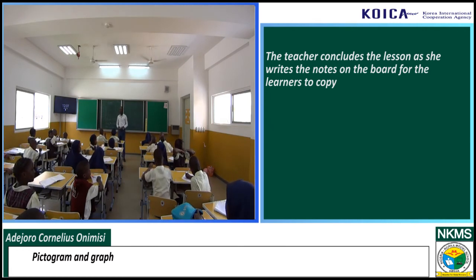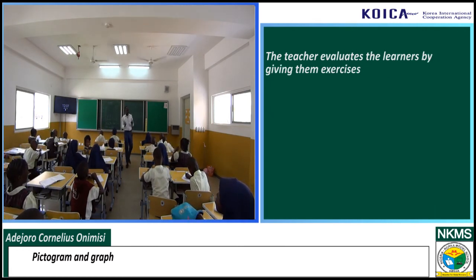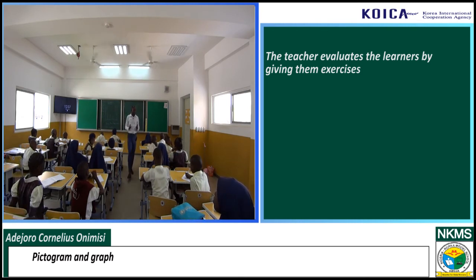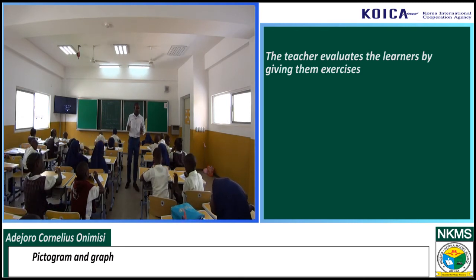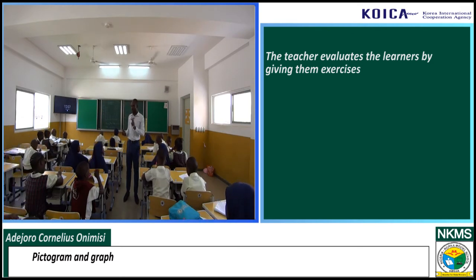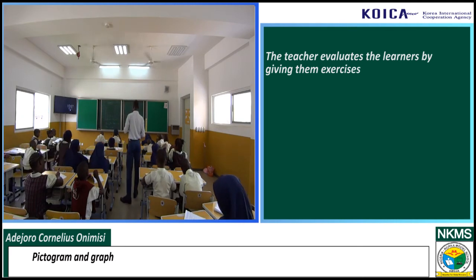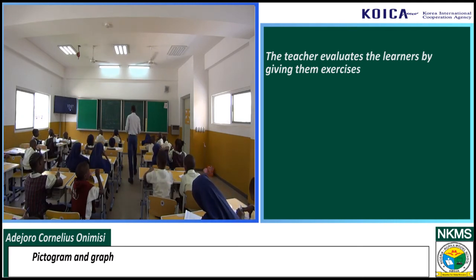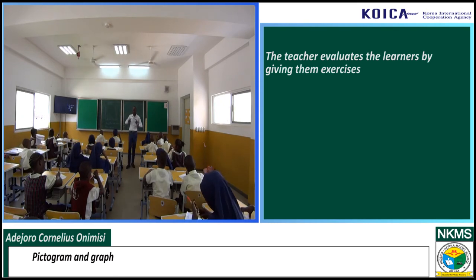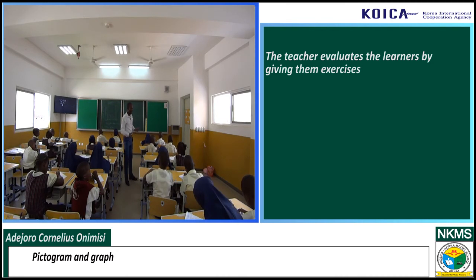It's all right. So I'll give you classwork now, and then you do it quickly, very simple. The classwork is going to be this way. I'll give you the ages of 3 pupils in this class. We'll show it in a pictogram, and you represent it in a graph for me. Okay? Would that be all right? Yes. All right.